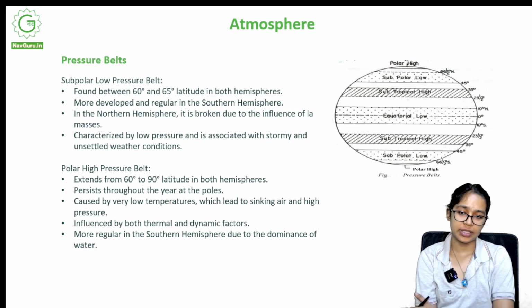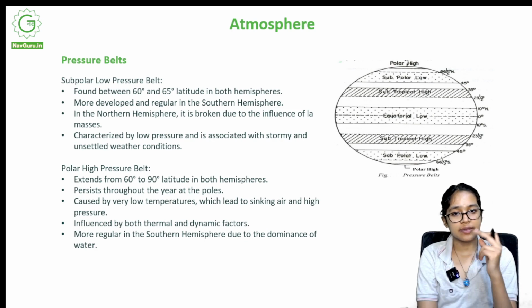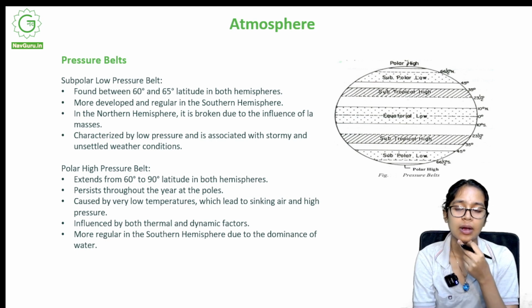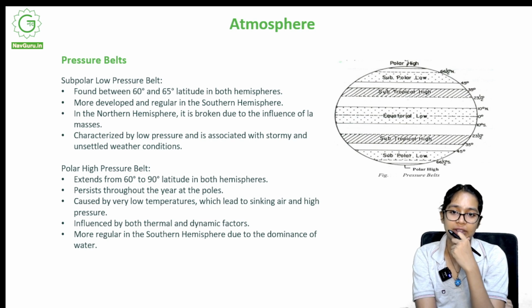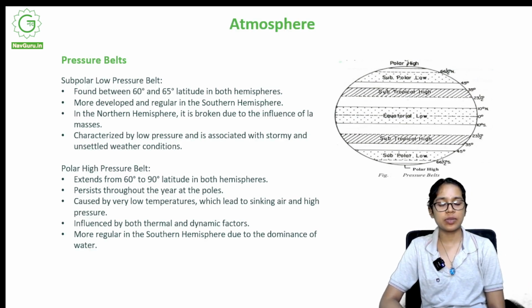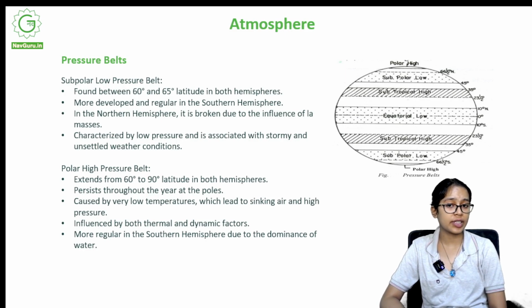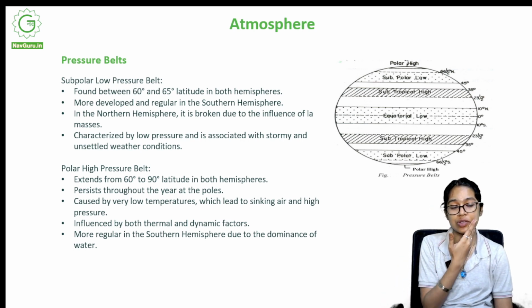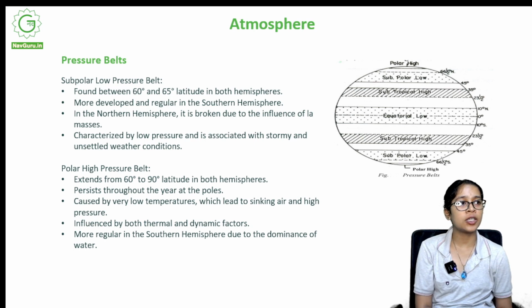Subpolar low pressure belt. It is found between 60 to 65 degrees latitude in both hemispheres. But when I mention these latitudes, in the diagram if you observe, they are mentioned differently somewhere.